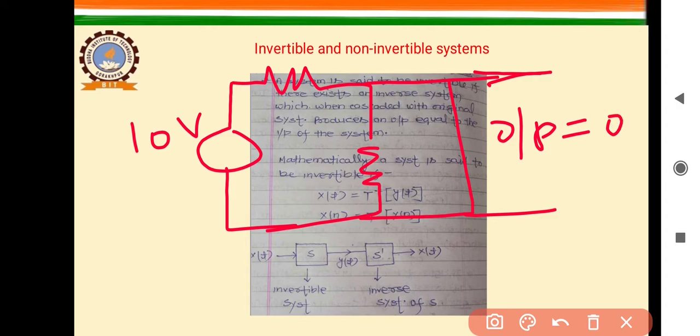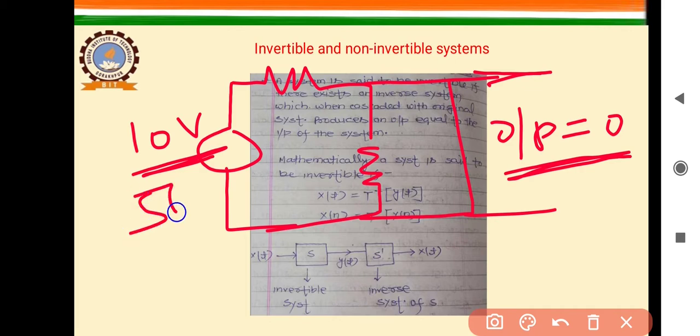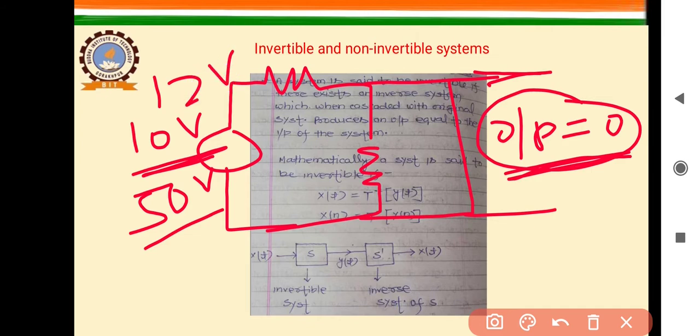Then can we produce this signal of 10 volt by using output equal to 0? If I can, then this input of 10 volt may become 50 volt, and when the input is 50 volt, the output remains the same, 0 volt. For all inputs, either 10 volt or 15 volt or 20 volt or 30 volt, the output will remain the same.